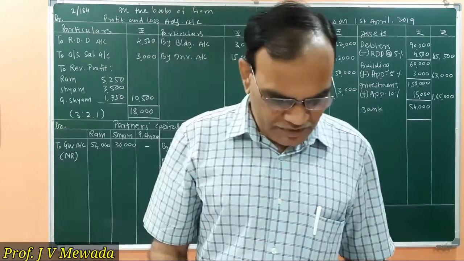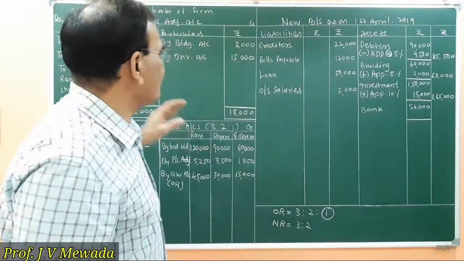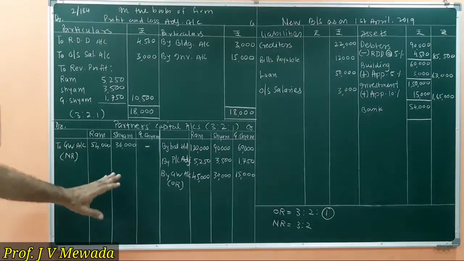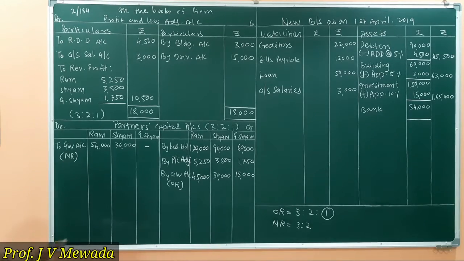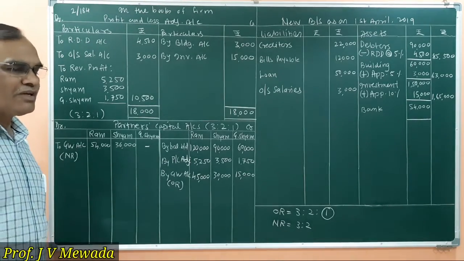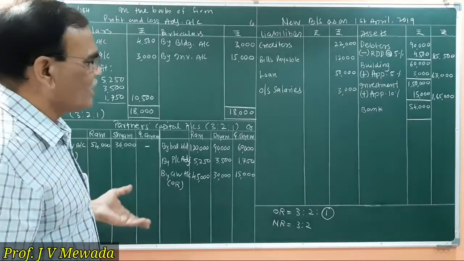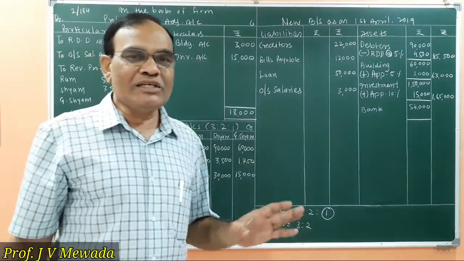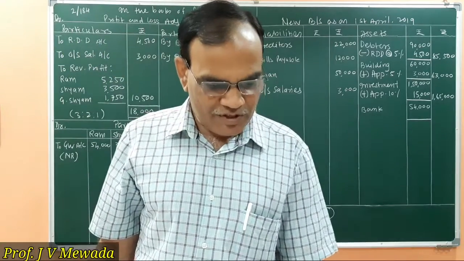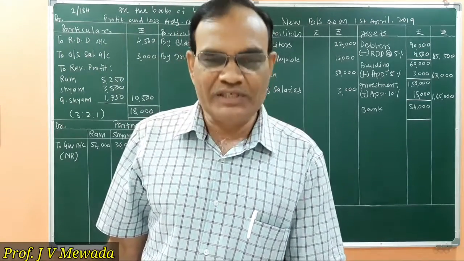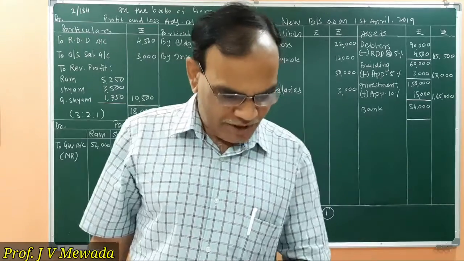Now already the first account is closed. Now we have to close the partners capital account, where first we are going to close Ghanshyam's account, because whatever amount is due to Ghanshyam, that we have to transfer to his loan account, because in the problem we are not told that any amount is paid to Ghanshyam. So whatever amount is due to Ghanshyam, it is transferred to his loan account.